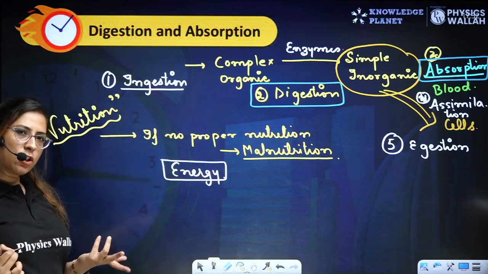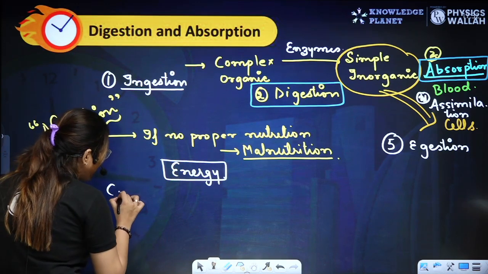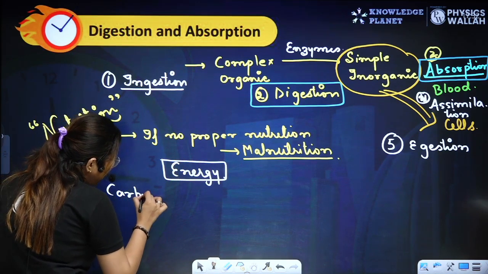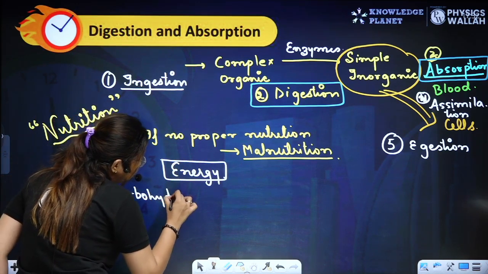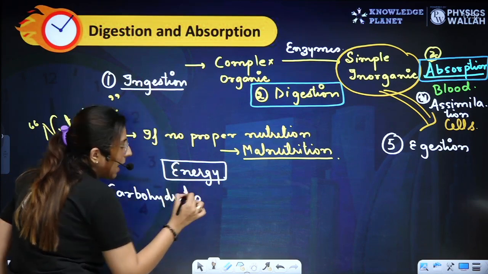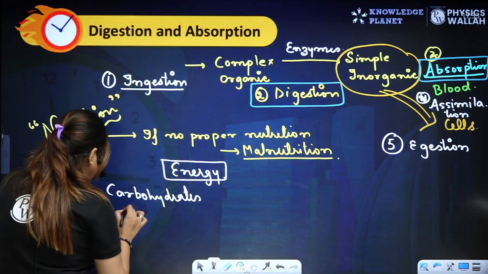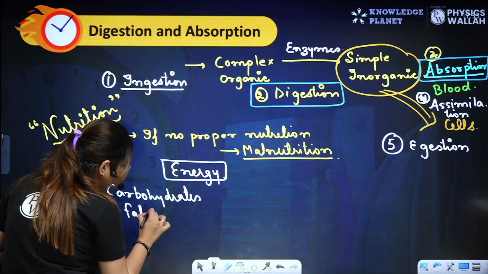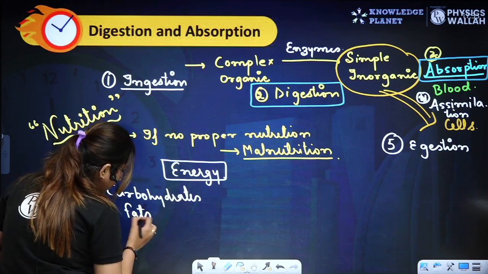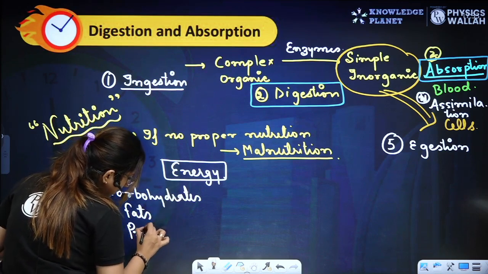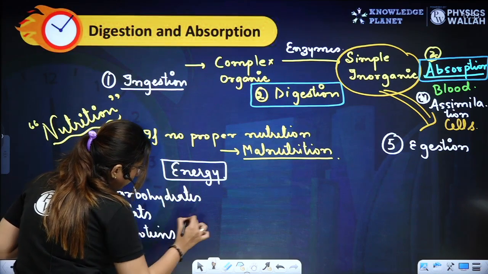So either it is your protein or your carbohydrates. Suppose you're eating some carbohydrates, or you're eating fats, or you're eating some proteins, right?